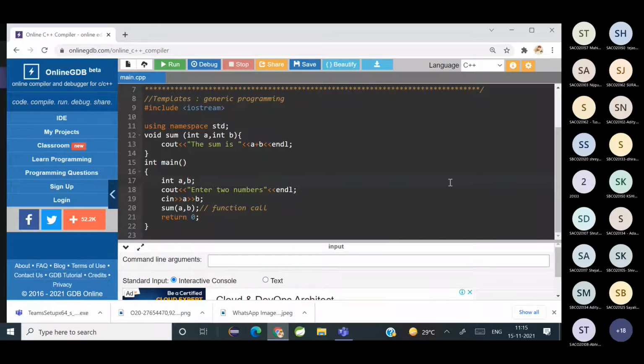Taking inputs and calling the sum function. Yeah, but what is the program actually? What is the problem statement I've satisfied here? क्या कर रहे? What are we trying to do here in this code? Add two numbers. Add two numbers, right? Any doubts in this code? Everybody else in this session, please respond. Have you understood this code?